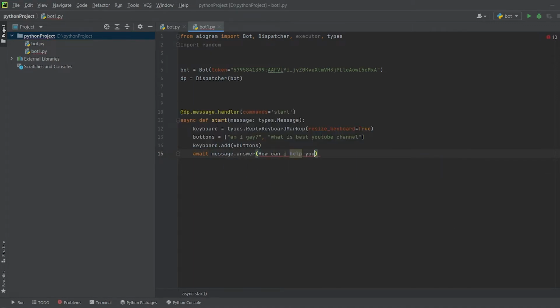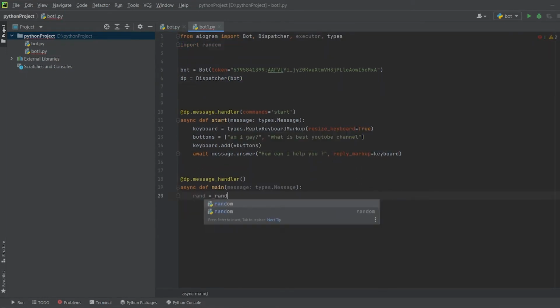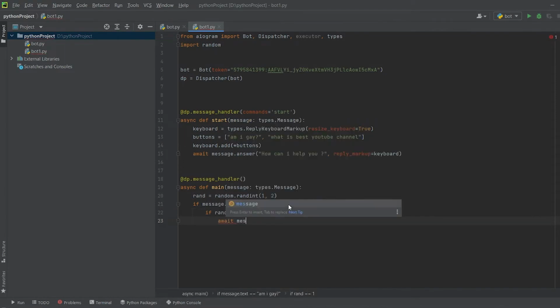Then I add two buttons to our keyboard and write a method that will answer our command start. So we write start and message.answer will send our message with our keyboard. Then I add another function with another handler and a little random to our questions.